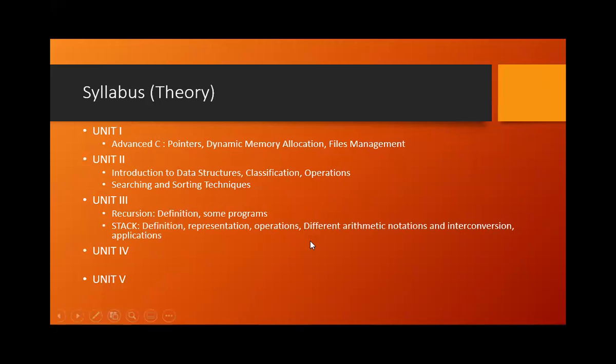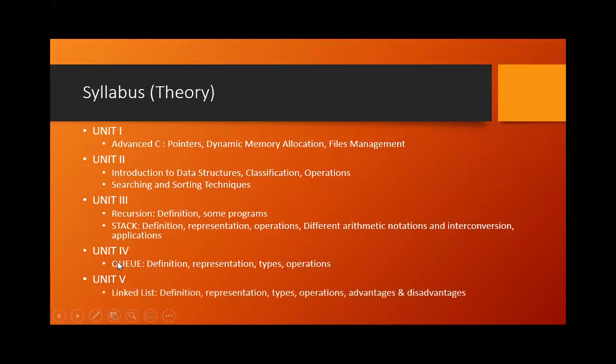So those different types of arithmetic notations we are going to deal with, and the interconversion between those things with the applications, will be covered in unit number 3 under stack. Unit number 4 is very short, very simple. That is queues. Queue is another type of data structure. We will be learning the definition, how we can represent a queue, its types and its operations. This is one of the simplest units we have.